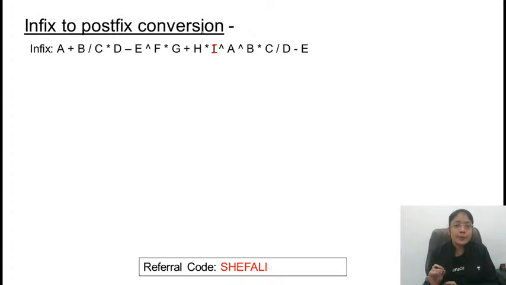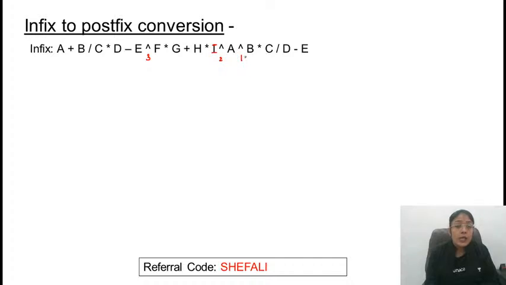So manually, what will you do first? Assign numbers in the order in which you need to consider the operators. First preference will be given to the bracket. Bracket is not present in the given expression, so we'll consider the exponential operator. 3 exponential operators are present, so we need to consider the associativity. Associativity is left to right. So first preference will be given to A raised to B, second to I raised to power A, third to E raised to power F, right?